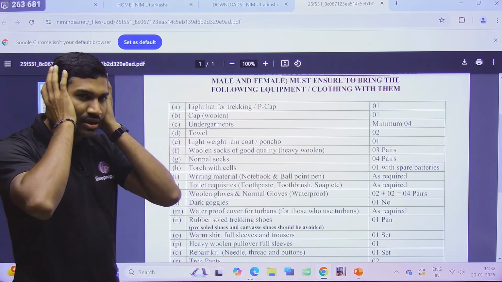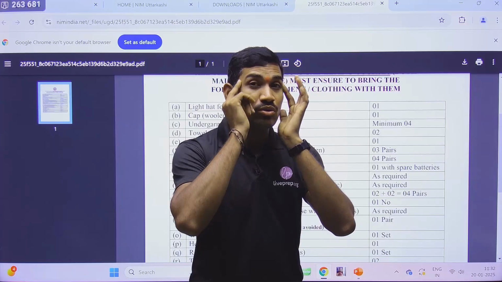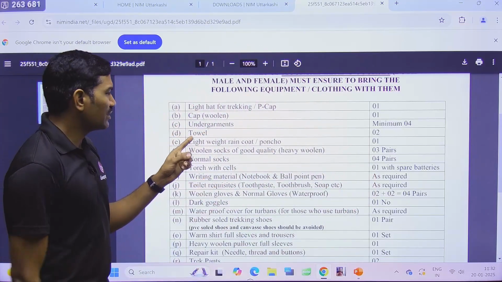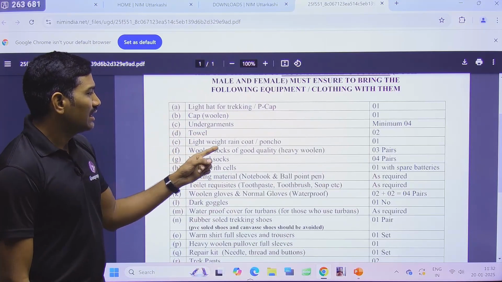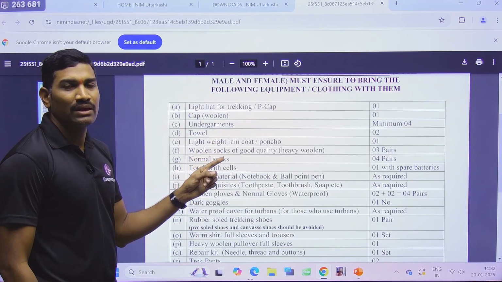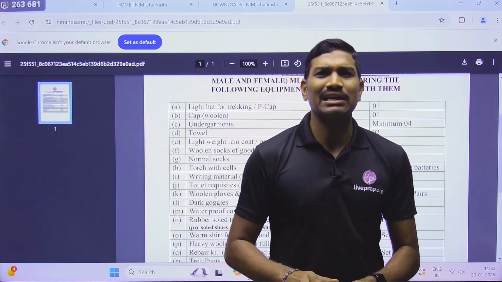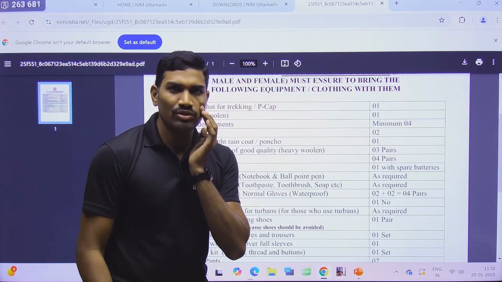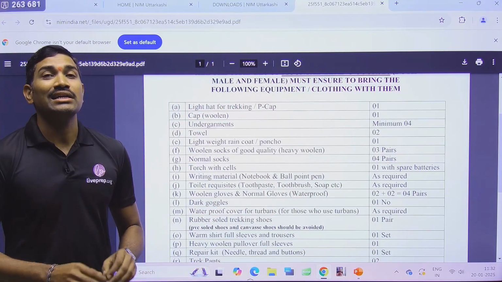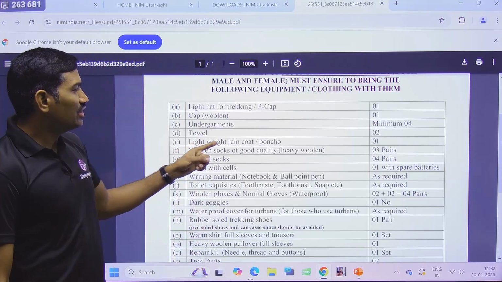Next one, woolen cap, to protect from the cold winds and all. The woolen cap should cover your ears also. In this way you need to have this particular woolen cap. And undergarments, as per your requirement you can take, and towels, and a lightweight raincoat or poncho. This is one more thing I have noticed in our course. When we went there, it was October, November, and luckily we did not face any rain during our course. But the thing is, on the mountains you cannot expect the weather, it can rain at any time, please understand, there is a chance. So that's why you need to have this.